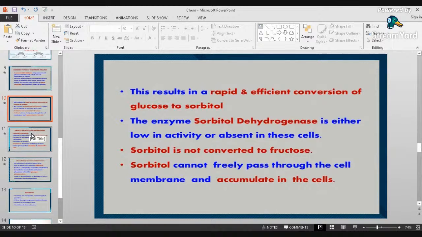This results in a rapid and efficient conversion of glucose to sorbitol. The enzyme sorbitol dehydrogenase is either low in activity or absent in these cells, so sorbitol is not converted to fructose. Sorbitol cannot freely pass through the cell membrane and accumulates in the cell. The entry of fructose into the cell is not insulin dependent, so fructose doesn't promote insulin secretion.